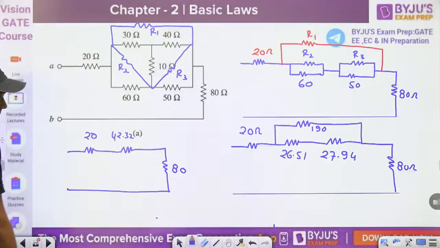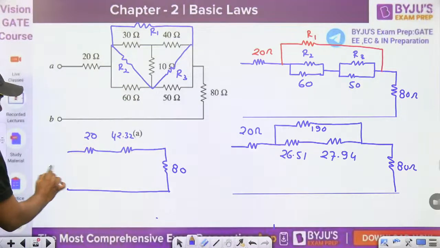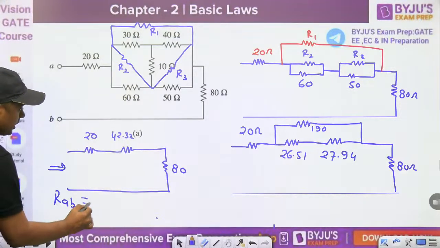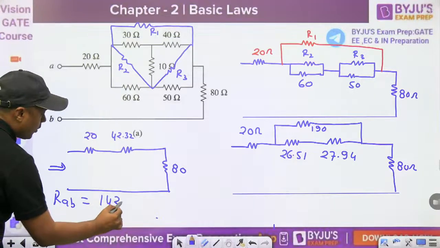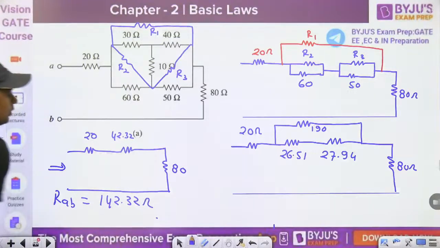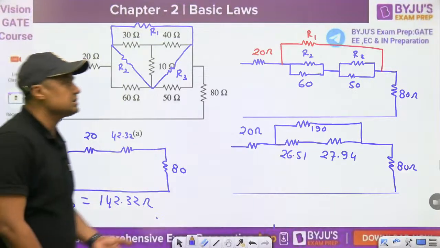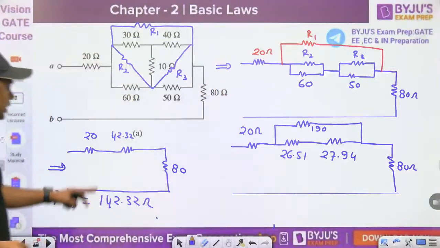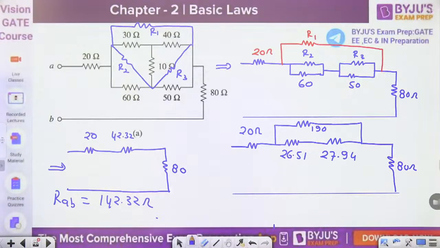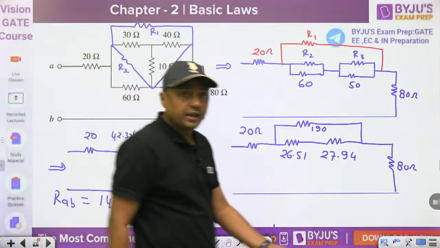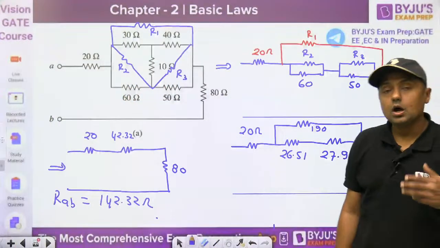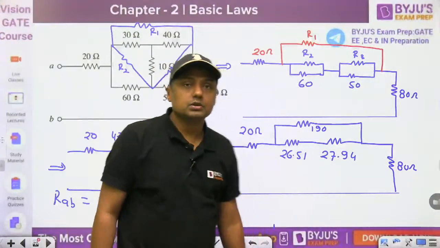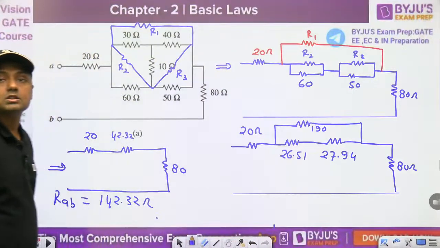It is an unsolved numerical. So the total R equivalent will become 142.32 ohm, guys. So step by step, first, second, third, and so on. Finally you will get RAB 142.34. Okay, it will take time, and that's why practice how quickly we can solve. So this is how. Okay, you got the answer, Bhanu?